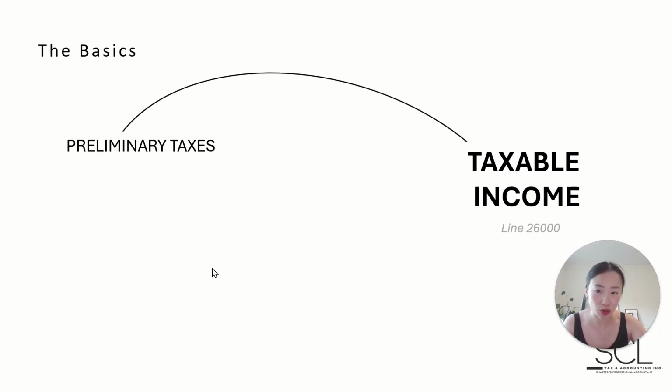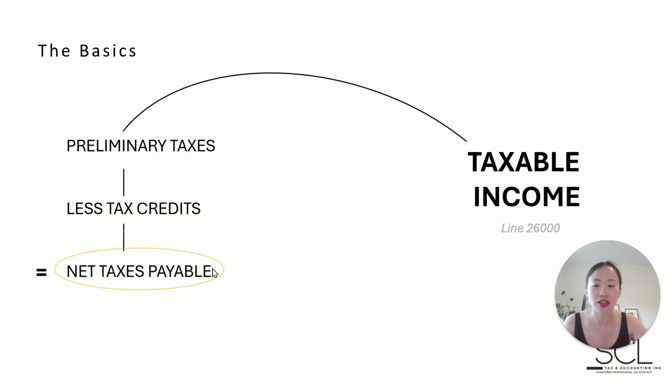Talking about taxes truly. So preliminary taxes is what I call it, because we're using, of course, the marginal progressive tax rates we have here in Canada and calculating that preliminary number. But we then work very, very hard to reduce that number because we have many tax credits that can be applied that then offset the preliminary taxes and arrive at the actual net balance owing, or maybe a refund even. Okay, so that is just the basics covering that.